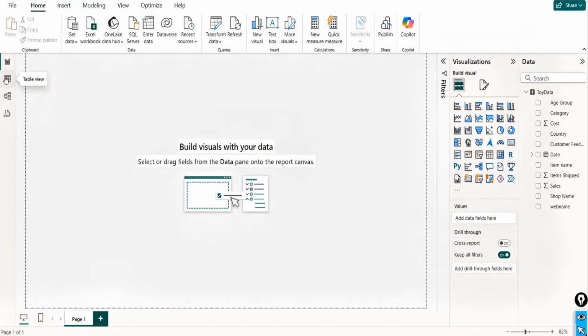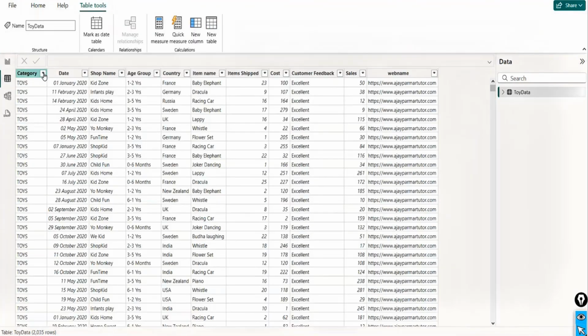So this is where we have data. Toys data, we have a toy shop data, newcomers. Let's say I'm somebody who is into the children toy market business. And we have these toys being sold to all these different countries, France, region, and all that stuff, with what we sell and the quantities, the cost, the feedbacks, the sale. There's one more column which I have added for some reason.